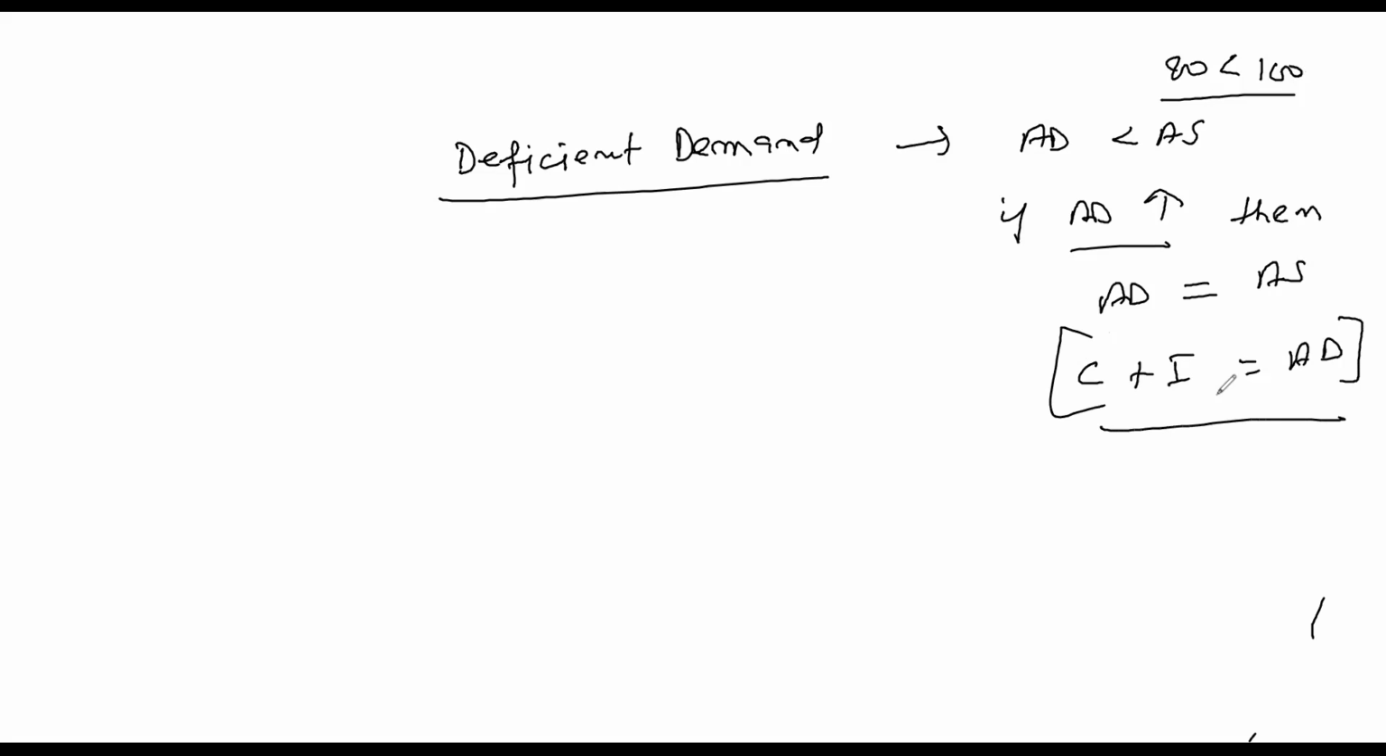So you can fill up this gap. So what to do to fill up this gap or to control this deficit demand? So listen, we are trying to increase aggregate demand. Aggregate demand can be increased by an increase in consumption or an increase in investment, or both. So what to do? First you can say bank rate.